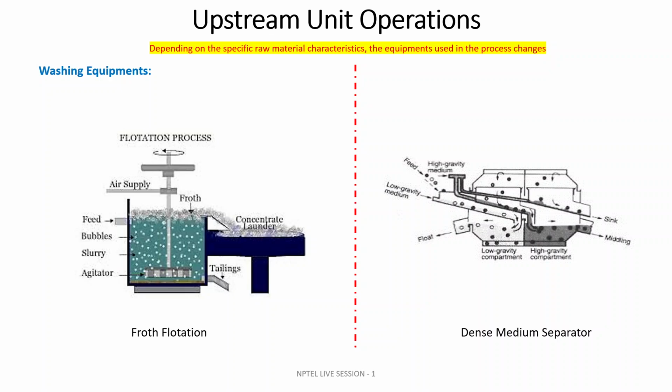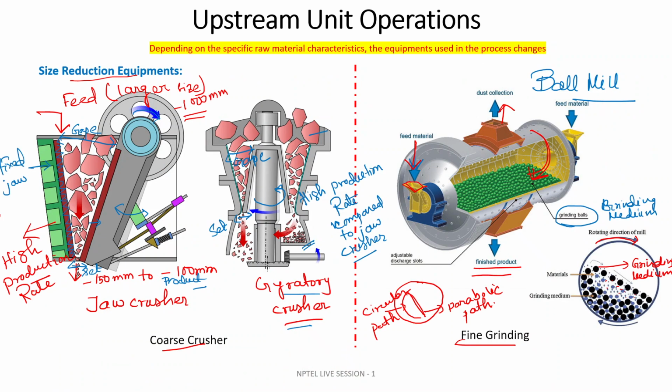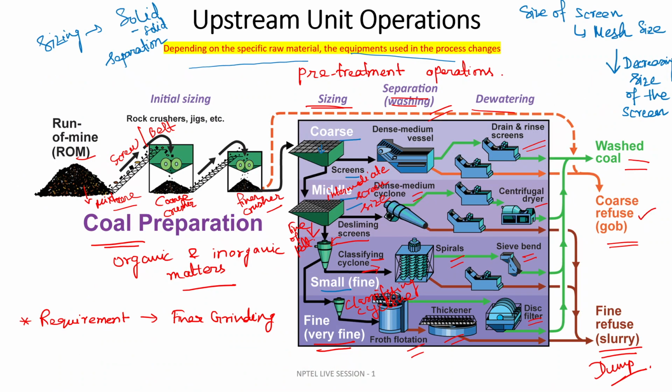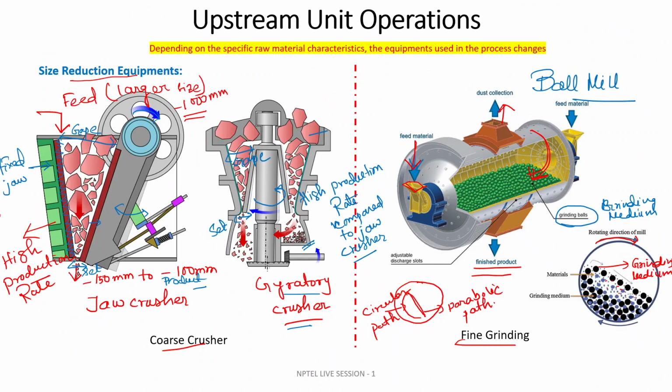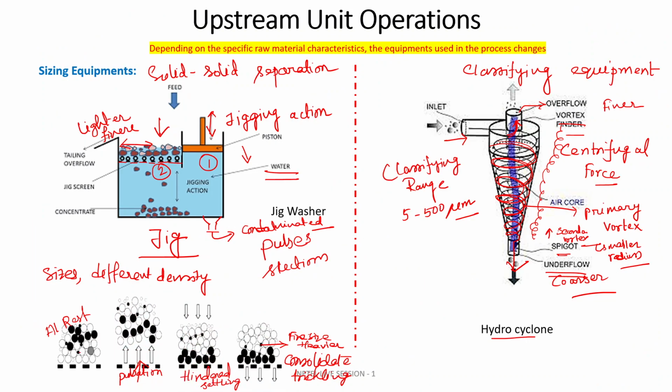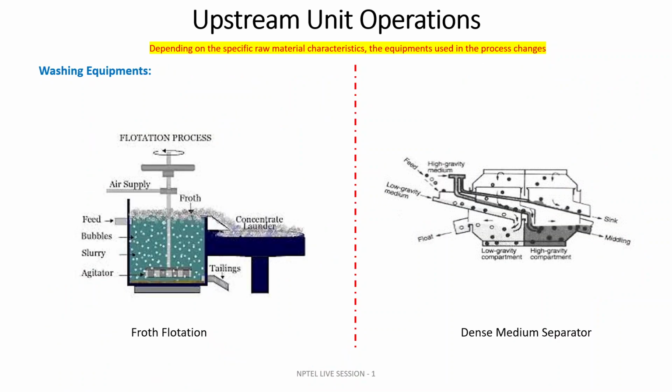So moving forward, I'll be discussing some main washing equipment, because I am picking up the equipments that have been discussed more or less in this slide, in this process flow sheet based upon the coal preparation. But depending on the requirement of the raw material preparation, these kinds of equipments can also be used for other kinds of raw materials or minerals or ores.